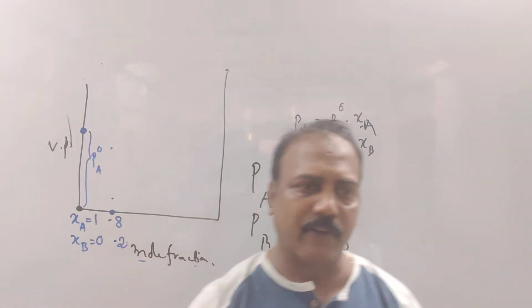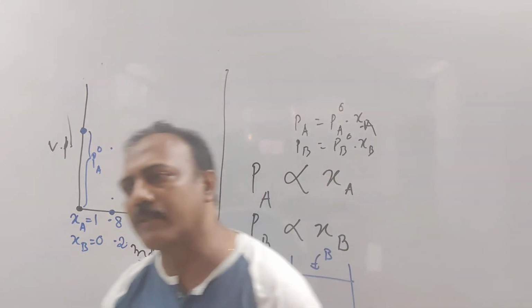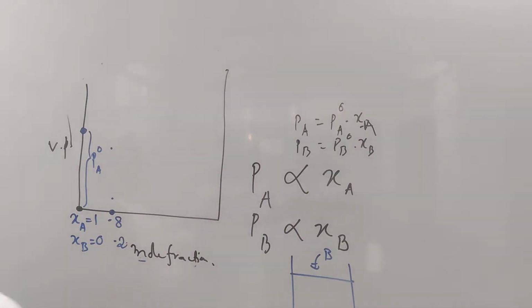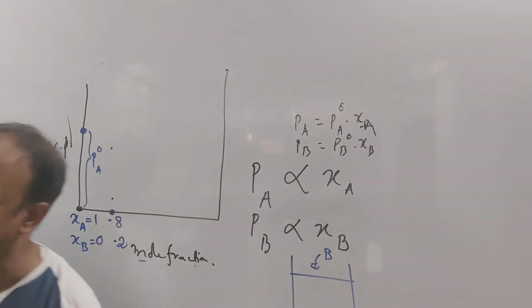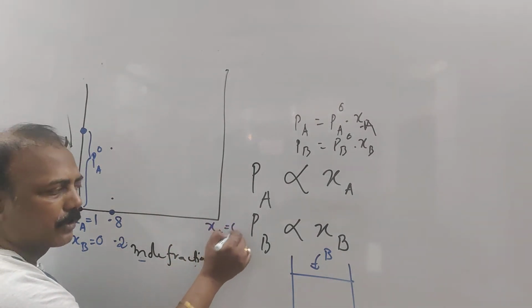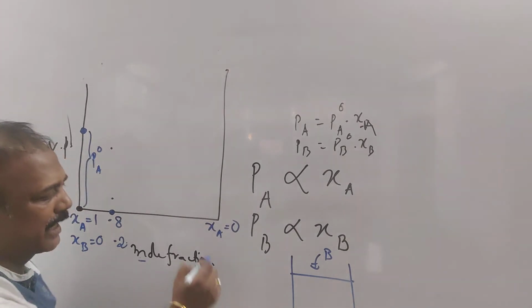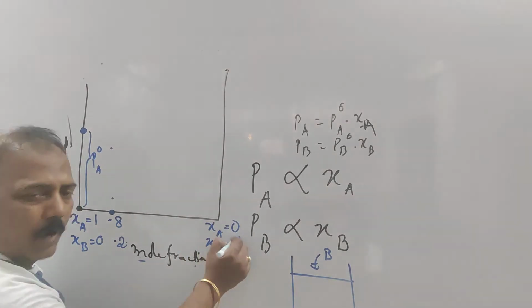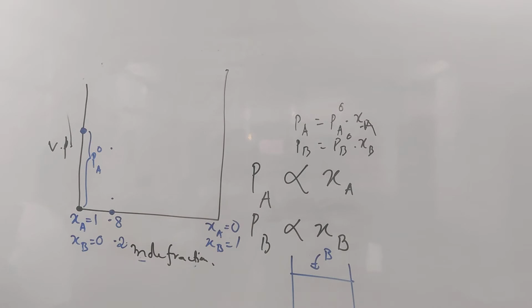Vapor pressure of A will further decrease. Vapor pressure of B will further increase. Like this, we have reached only B, meaning XA equal to 0 and XB equal to 1. We have reached that condition. So what will be the vapor pressure of A at this point?